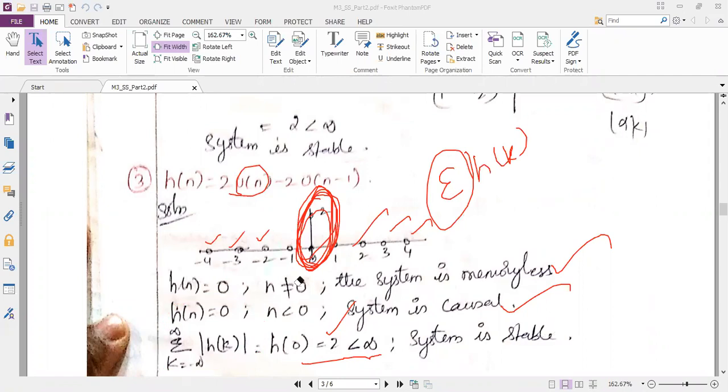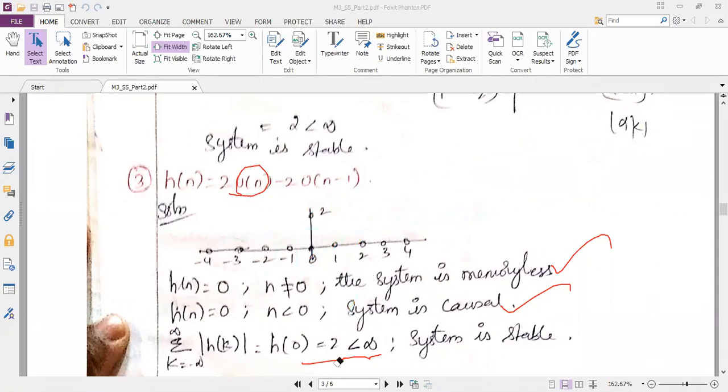I hope you are clear why we are not expanding the summation, because we do not have any samples to expand. We have only a single sample at the origin. So even if you expand, the complete term will be equal to 2 only, which is less than infinity. So the system is stable. Okay. So now we will move on to the next problem.